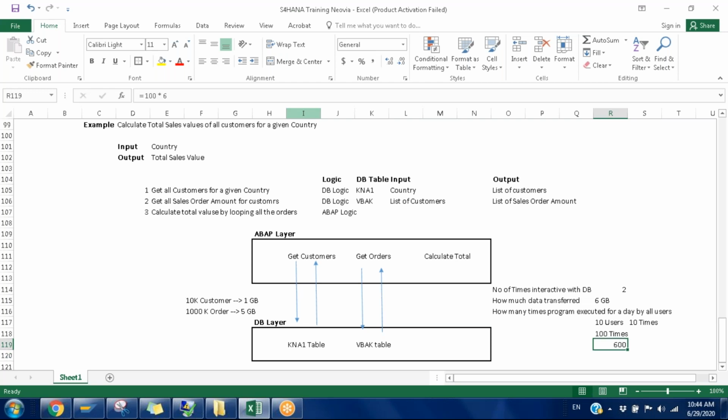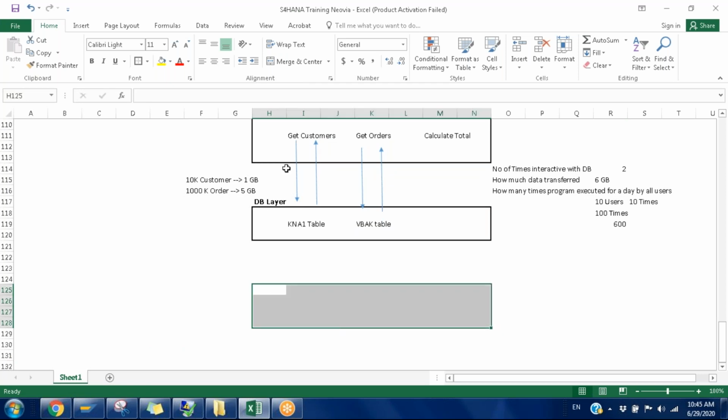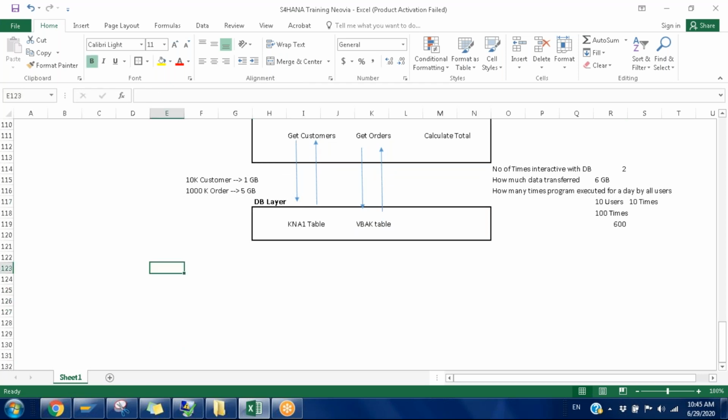So now, instead of doing this, the same program, this is my ABAP layer, with SQL program.